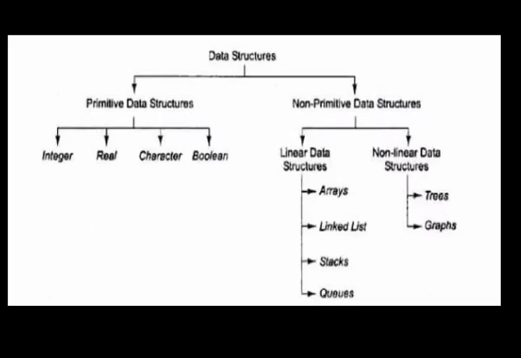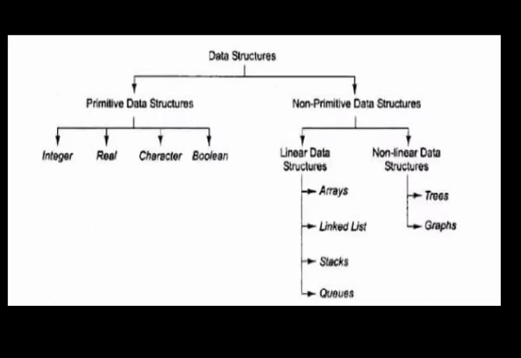There are two types of data structures. One is primitive, the other one is non-primitive. Primitive data structures are nothing but primitive data types. They are int, float, character, double, pointer. They hold values. Non-primitive data structures are again divided into two. One is linear, the other one is non-linear.